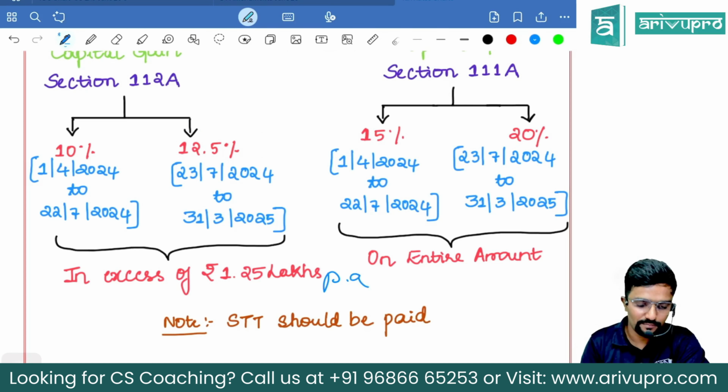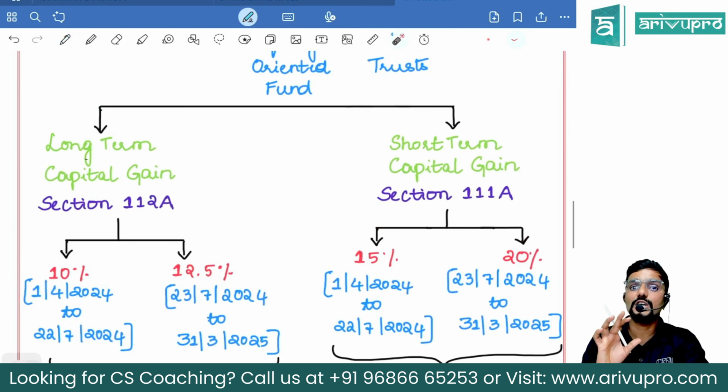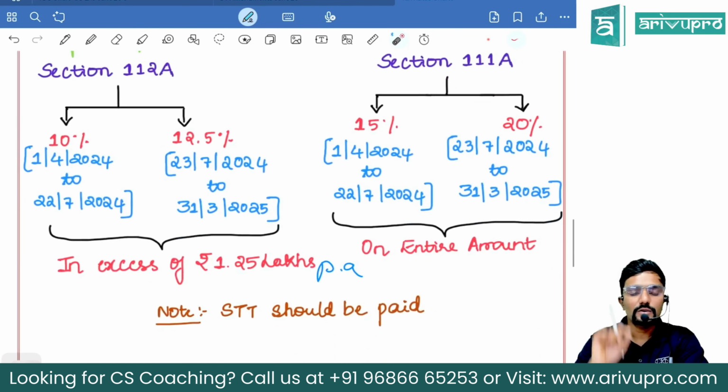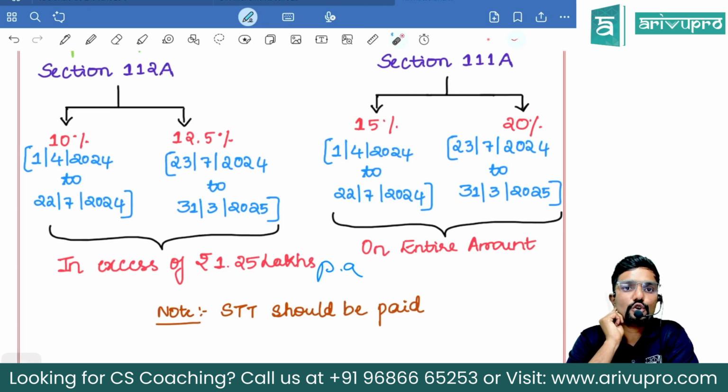Please be careful. Yes, sir. This is when it is 112A. Whatever is the long-term capital gain on the transfer of ETF, first include it fully in your income calculation. Only while calculating the tax, you have to reduce 1.25 lakhs.